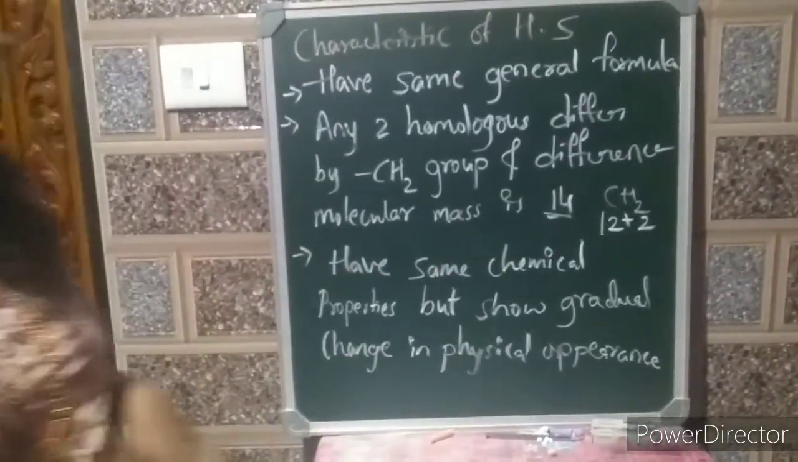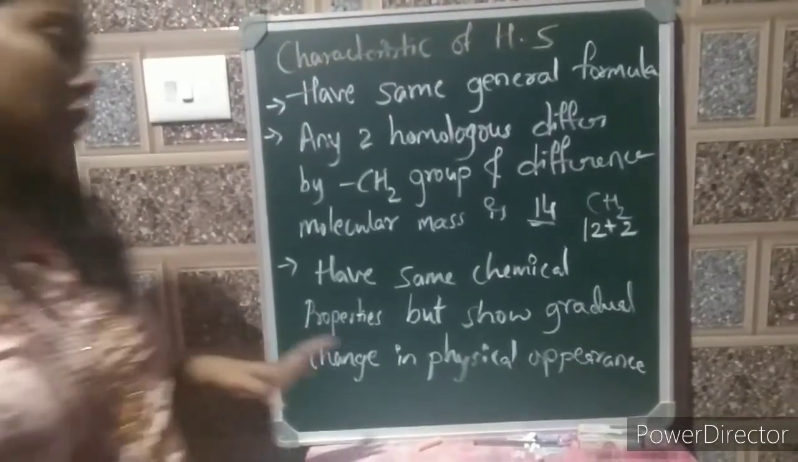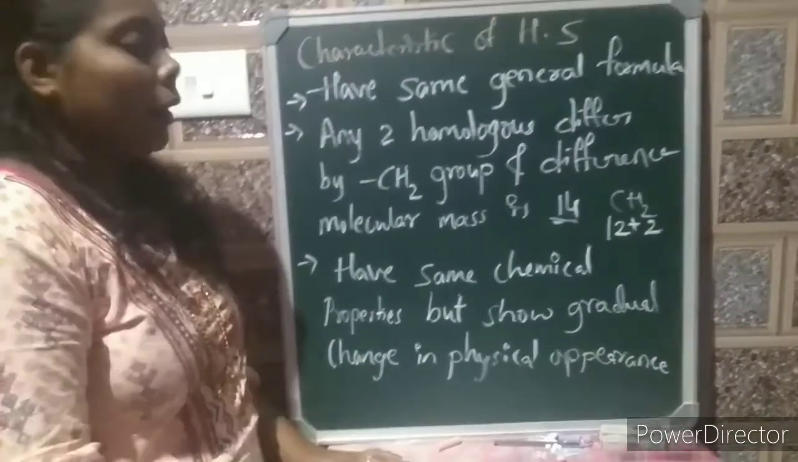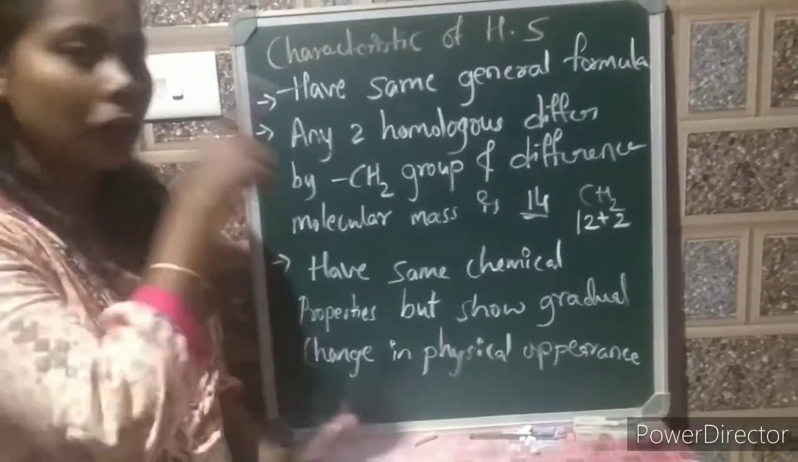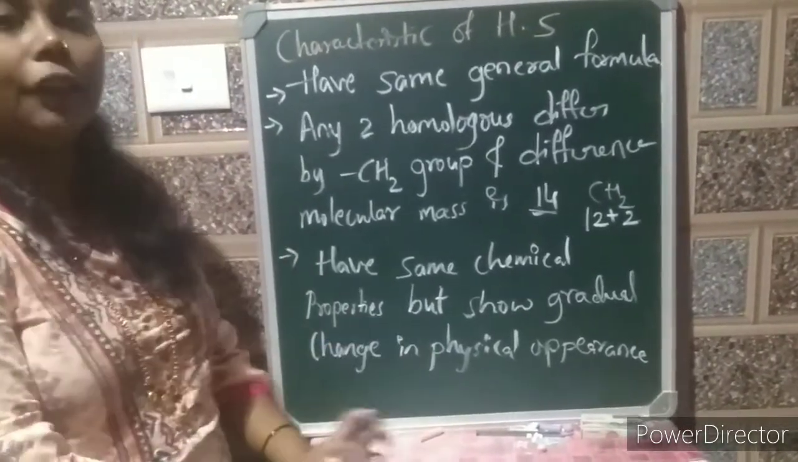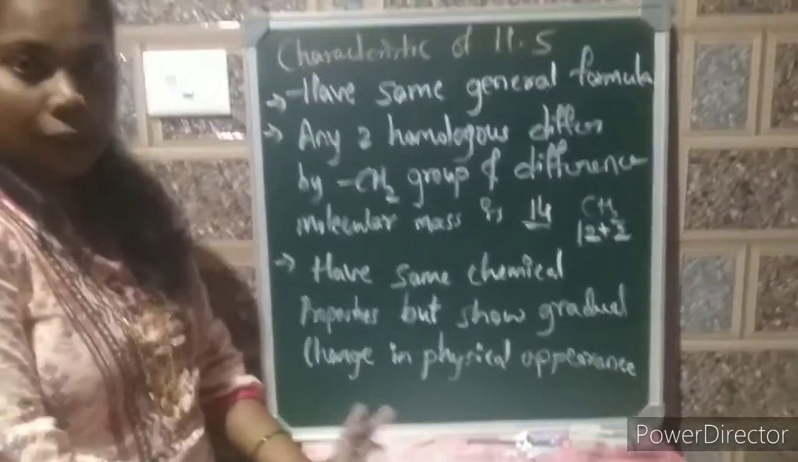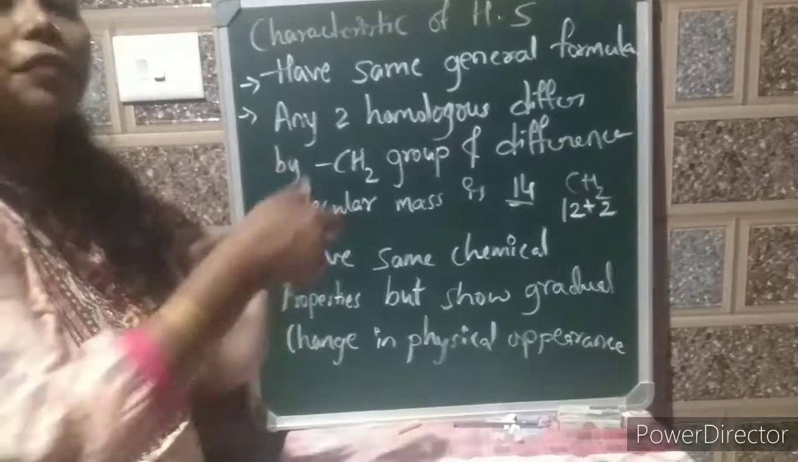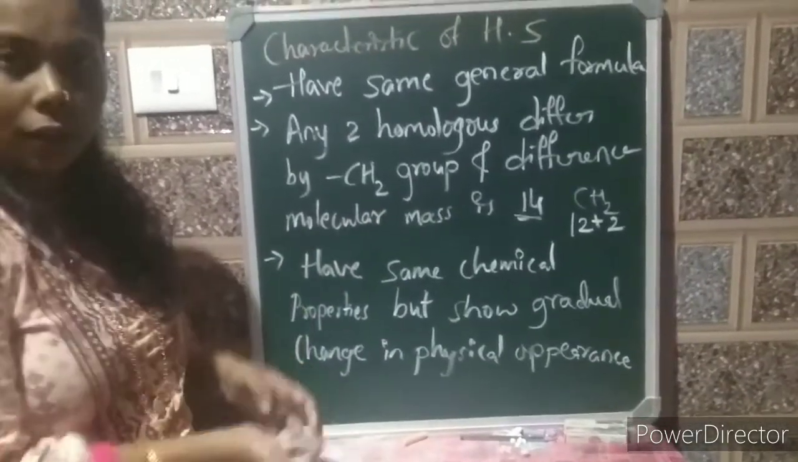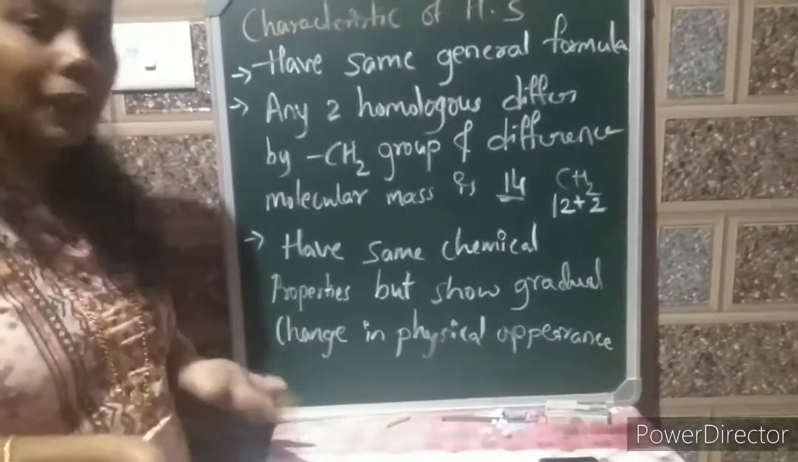They have the same chemical properties but show gradual change in the physical properties. Chemical properties are the same because the functional group is the same in a homologous series, but they may differ in physical properties. Why? Because they differ in the CH2 groups, that is, as the number of carbon atoms increases, the chain length increases, so physical properties may change.